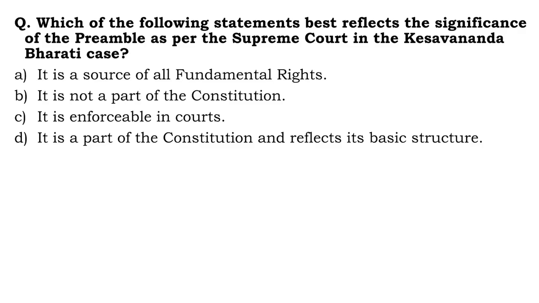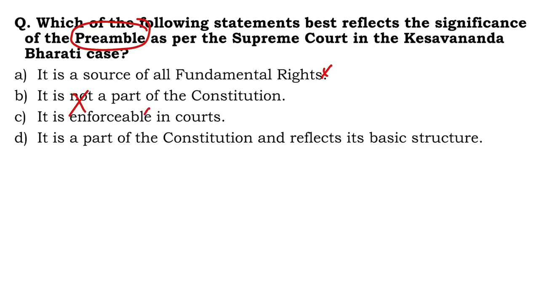Then the next question, which of the following statements best reflects the significance of the preamble as per the Supreme Court in the Kesavananda Bharati case? Number 1, it is the source of all fundamental rights. Number 2, it is not a part of the Constitution. Of course, the preamble is not the source of all fundamental rights. The preamble is actually a part of the Constitution.